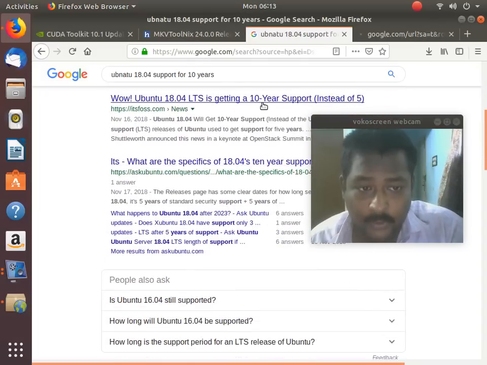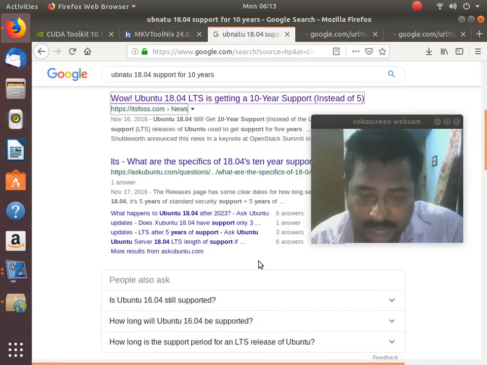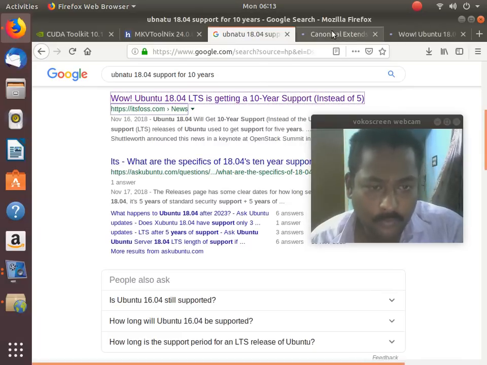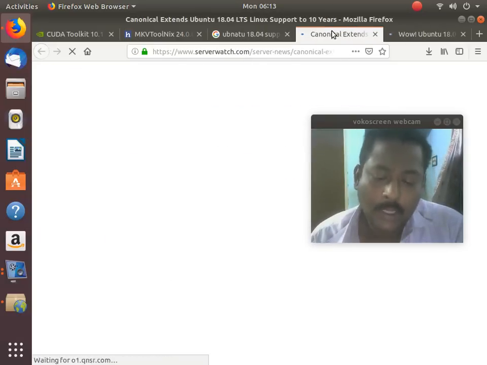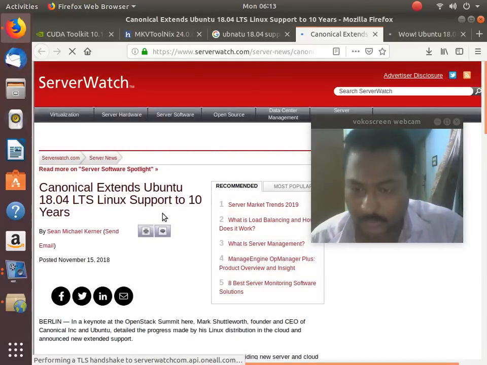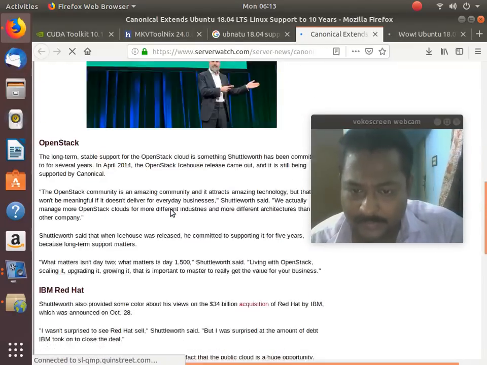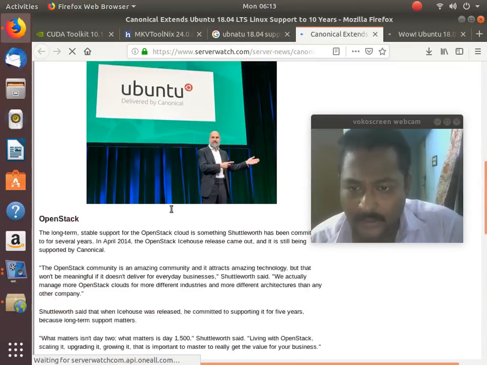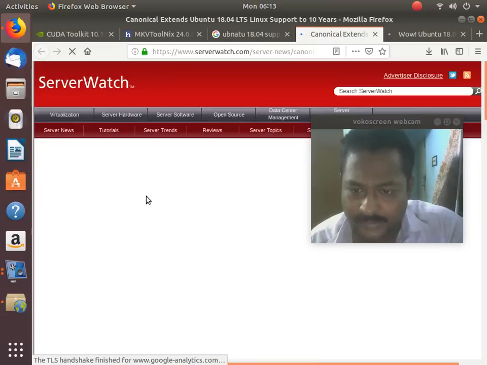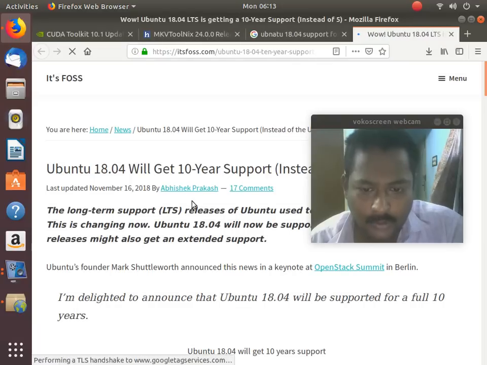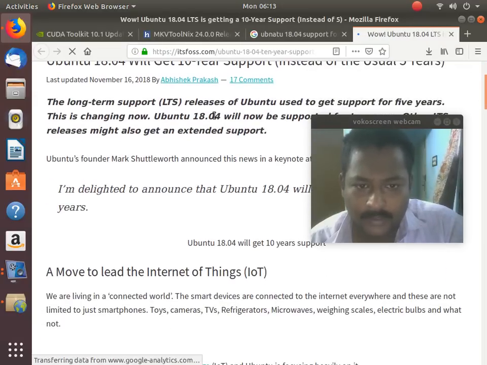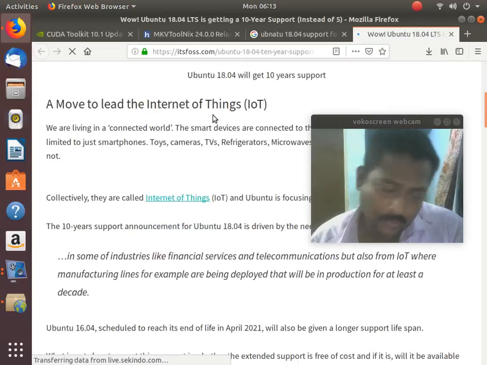It is getting support for 10 years instead of 5 because more people are turning from Red Hat Linux to Ubuntu. It has been officially announced that Ubuntu has support for 10 years. It's very great news.